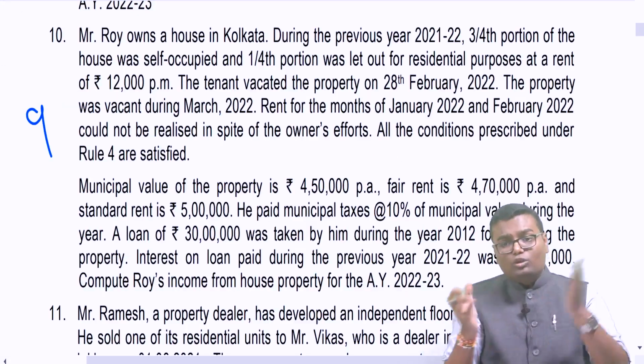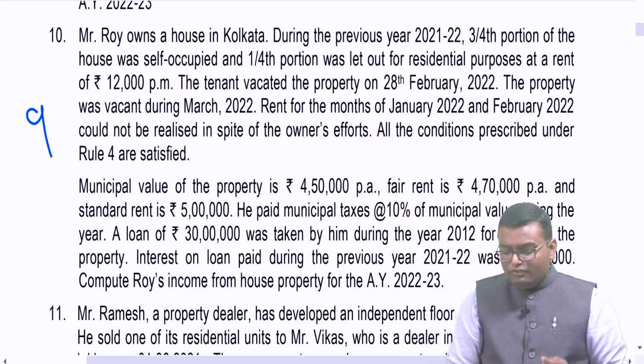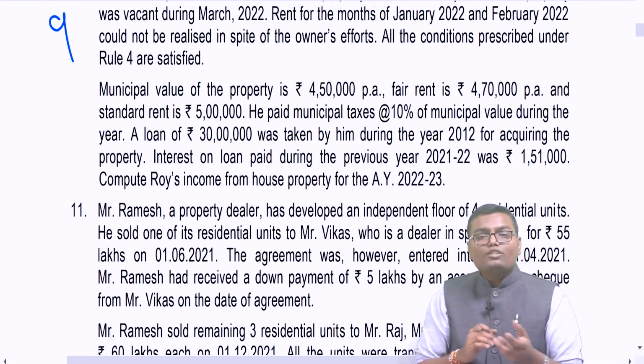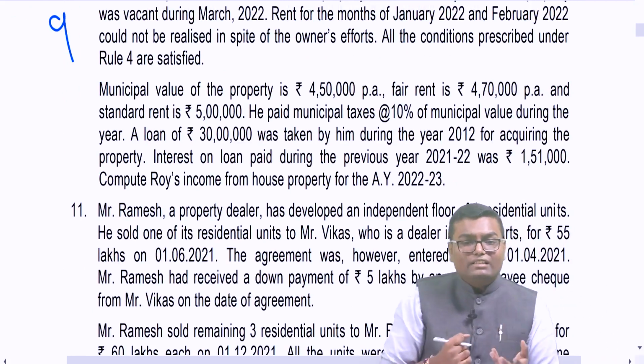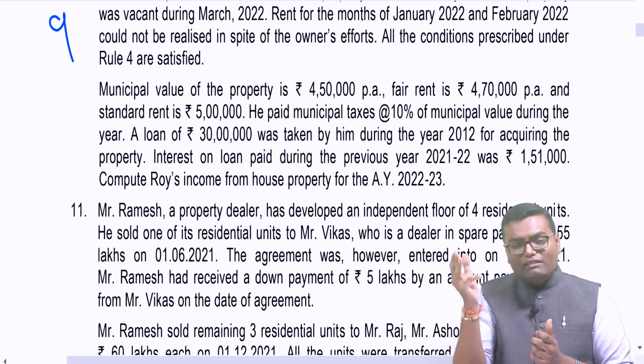Achha, don't do 3/4, 1/4. This belongs to let out portion only. See, now the information which they have given is related to the entire house. The municipal value of the property 4,50,000 per annum. Fair rent 4,70,000 per annum. Standard rent 5 lakh. Now what will I get based on these three pieces of information?